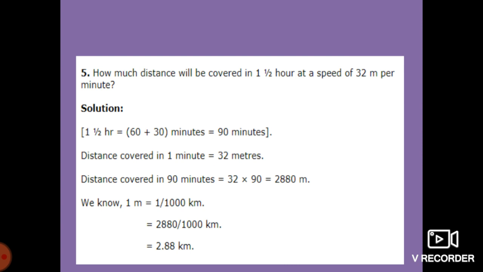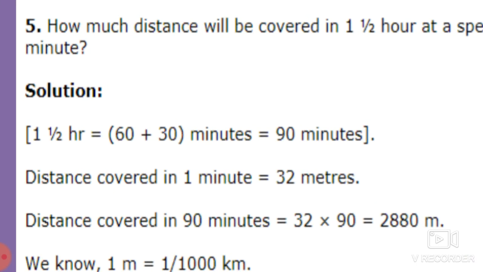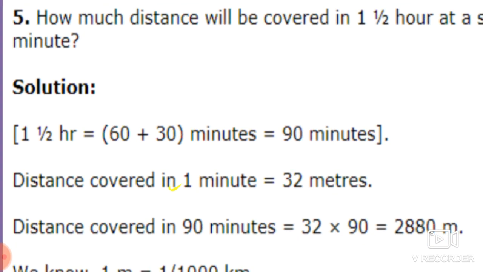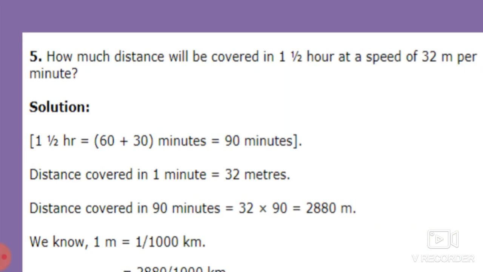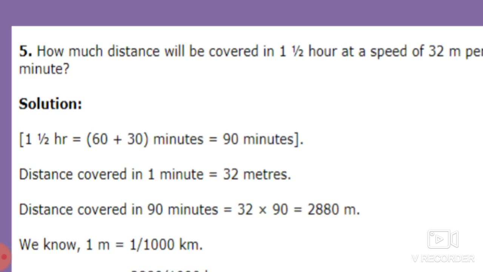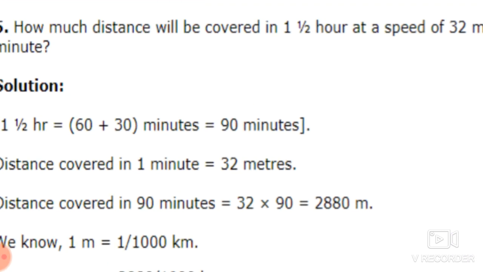1.5 hours means 1 hour is 60 minutes, okay, and half an hour means 30 minutes. So here we add 60 plus 30, total we will get 90 minutes. Okay, so what is given over here? The distance covered in 1 minute is 32 meters per minute. So the distance covered in 1 minute is 32 meters. Okay, so what we have to find out? The distance covered in 1.5 hours, which means 90 minutes. This we have to find out.